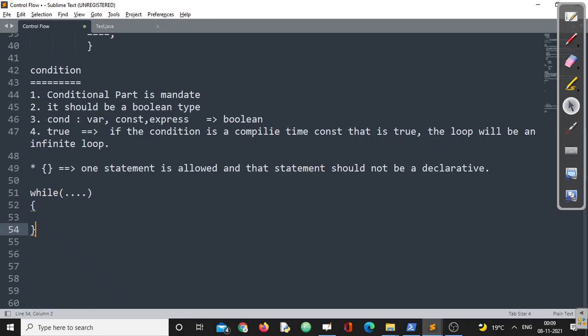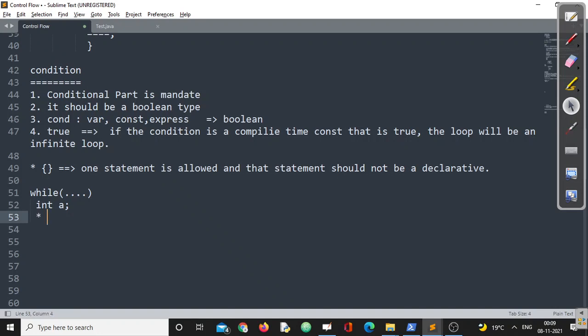Then if I try to declare a variable here, 100% you are going to get an error message, because what I have written here is int a, which is a declarative statement. If there are no curly braces and you are writing one statement, that statement should not be a declarative statement, right?